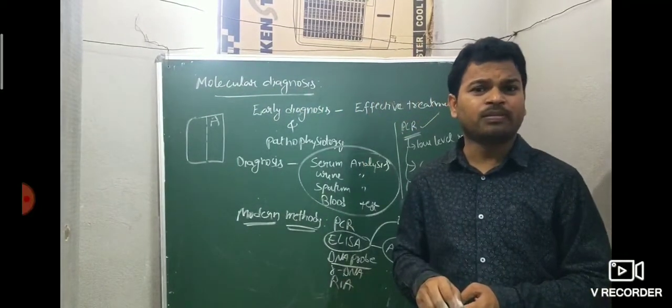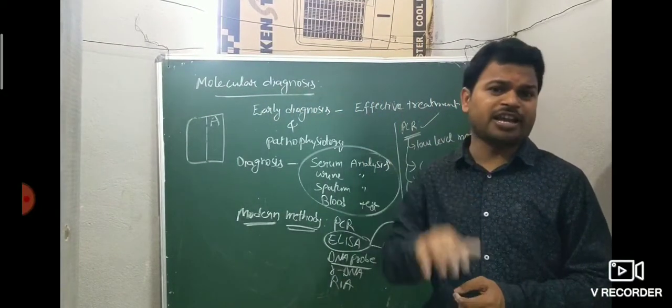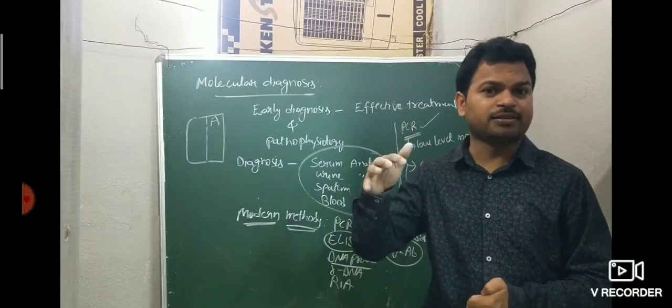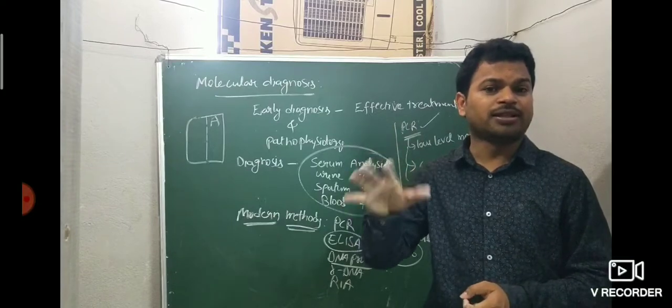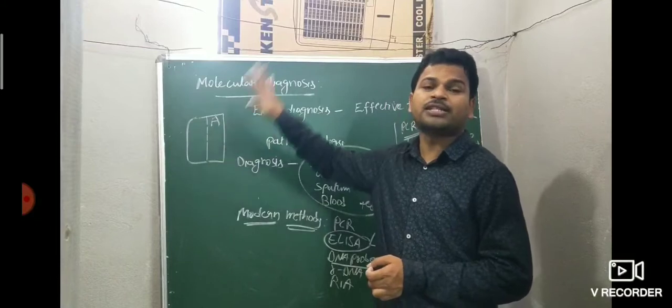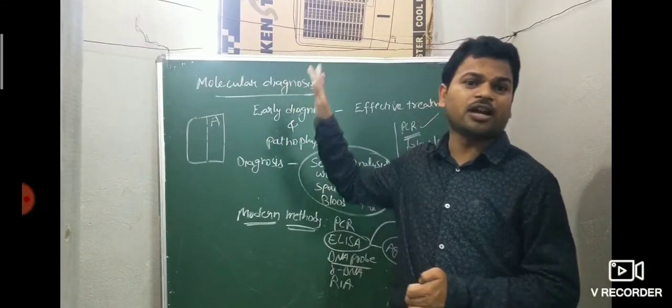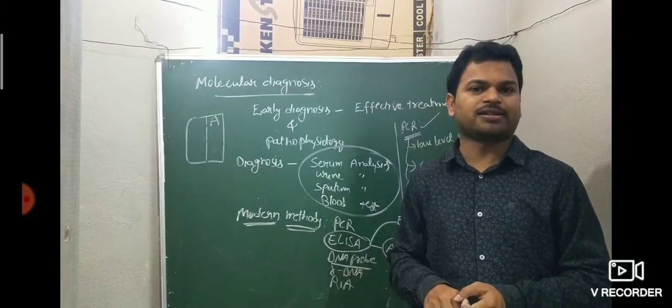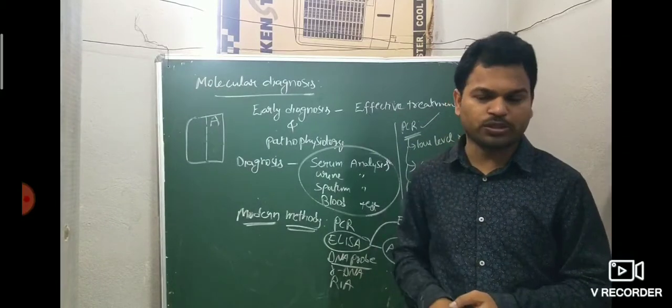The DNA probe detects the normal DNA based on complementarity. Whether the DNA is changed, meaning cancer or mutation, that DNA is not complementary to the DNA probe. That DNA is not formed on the photographic film. That is nothing but a mutated cell or cancerous cell. That is the DNA probe.